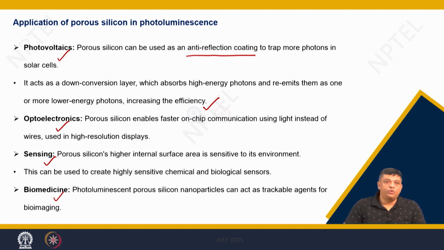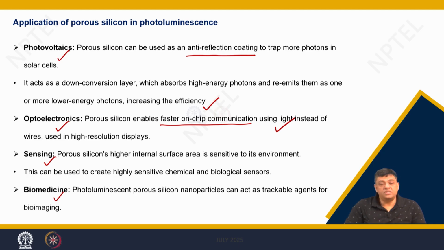So, now you can use optoelectronic applications of porous silicon. This enables faster on-chip communication using light instead of wires.